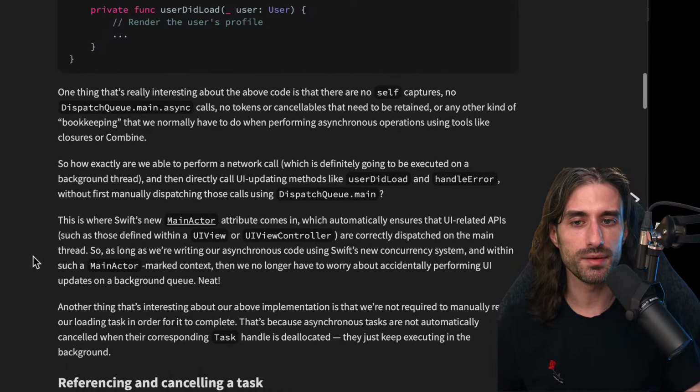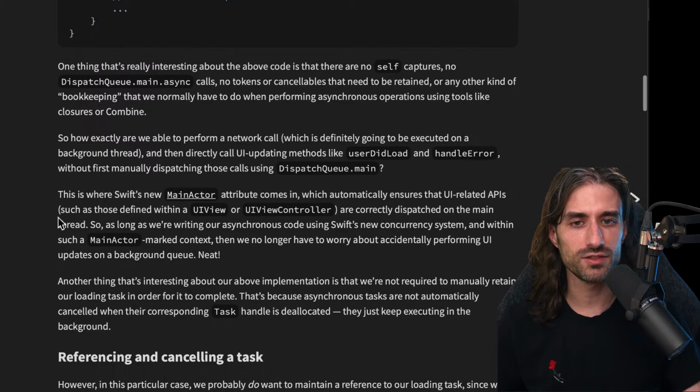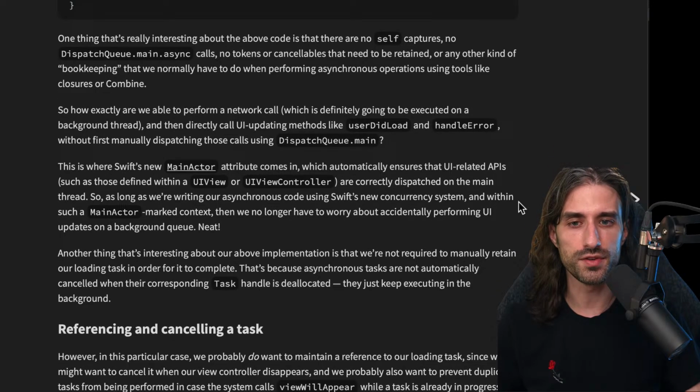This is where Swift's MainActor attribute comes in, what I was referring to a bit earlier, which automatically ensures that UI-related APIs, such as those defined within a UIView or UIViewController, which you will see are both annotated with @MainActor, are correctly dispatched on the main thread.